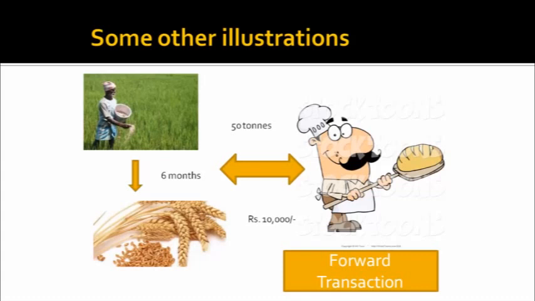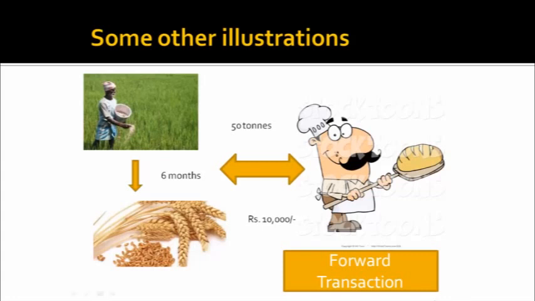Let's say today he has to pay 10,000 bucks for 50 tons of wheat. After 6 months he might have to pay 20,000. So at present he does not know that, but there is a perception that the price might rise, so he entered into a forward contract. So in a forward contract things are certain because either one or both the components are present, while in a forward contract there is an uncertainty regarding the payment or the delivery of goods and services.